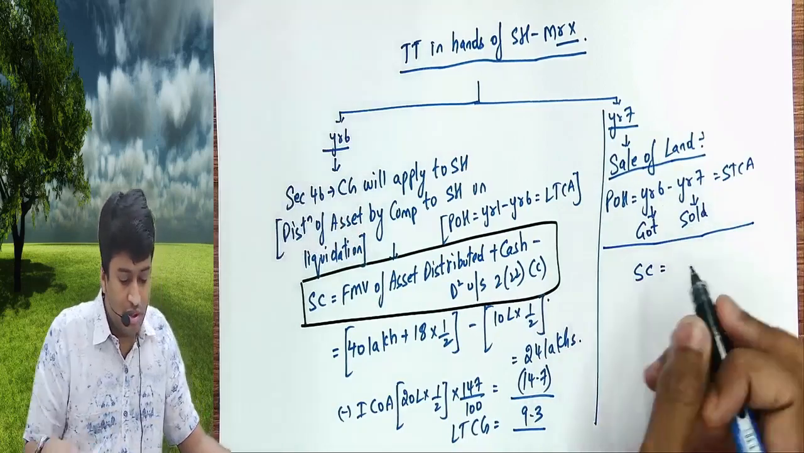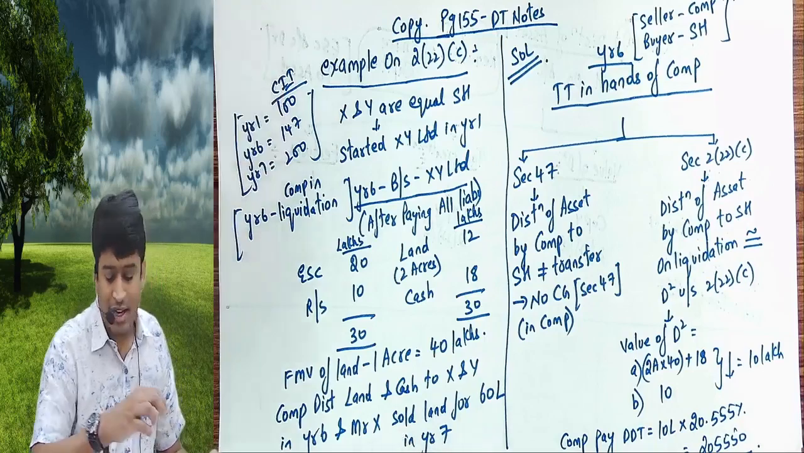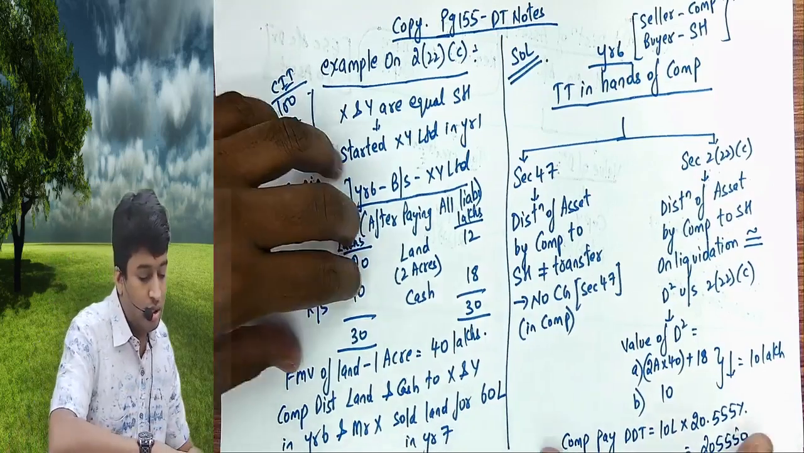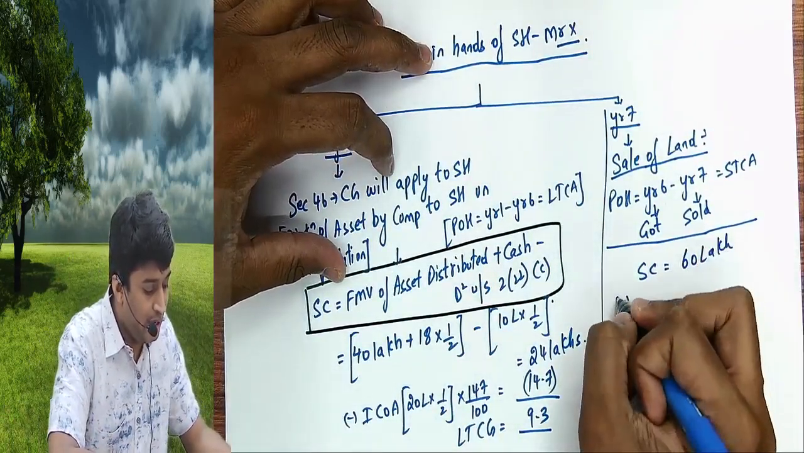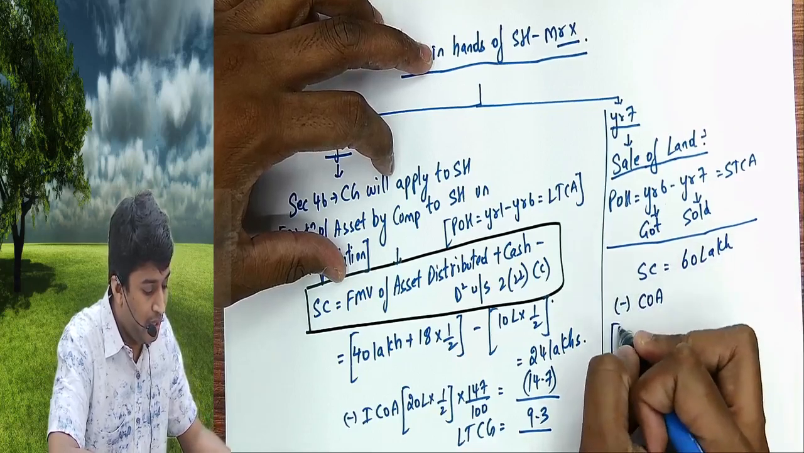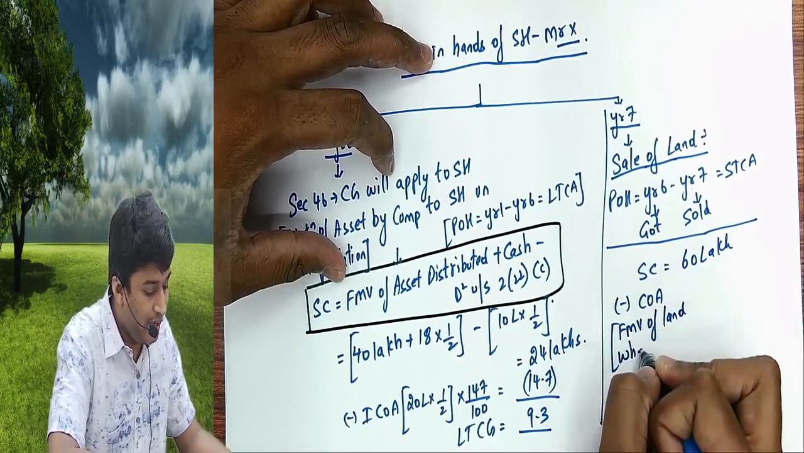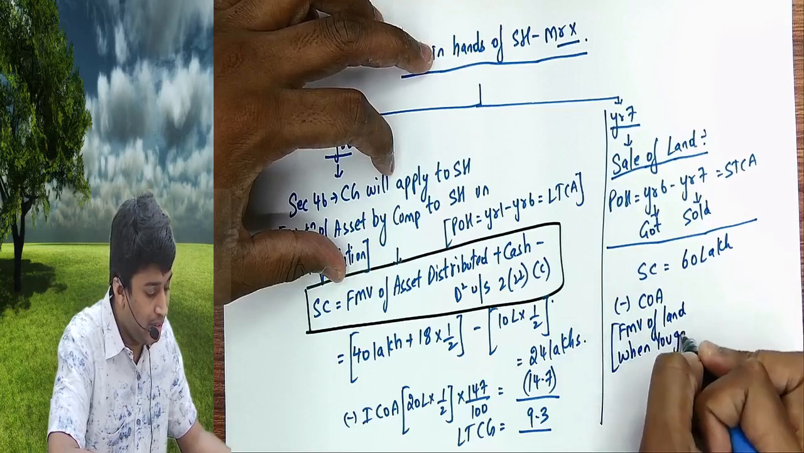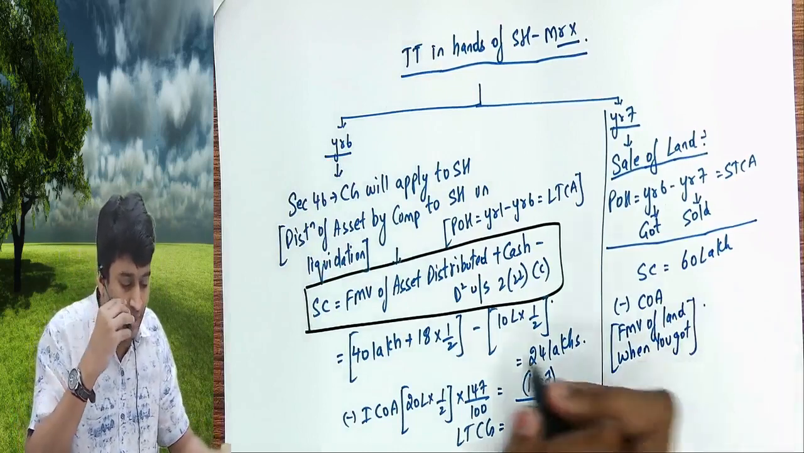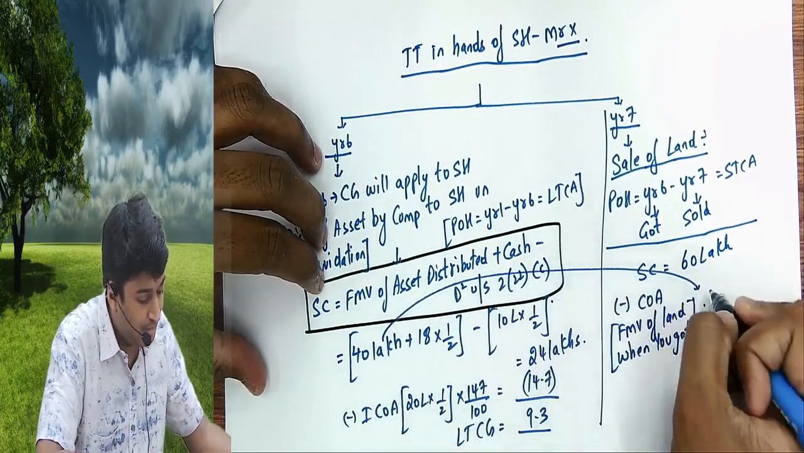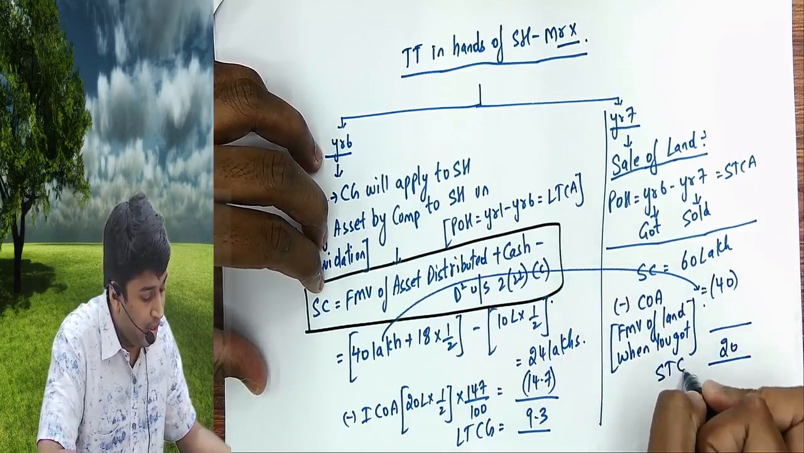Sale consideration, I gave it here. Mr. X sold the land for 60 lakhs in year 7, so sale consideration is 60 lakhs. And the government clarified that COA will be the fair market value of the land when you receive the land. That is nothing but 40 lakhs. And the difference, 20, is short term capital gain.